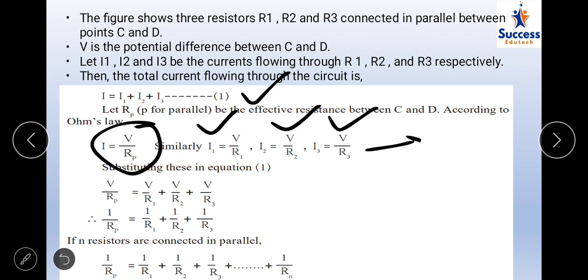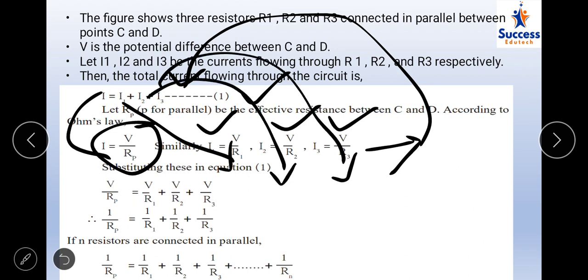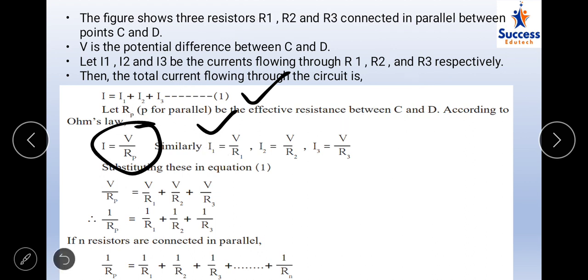When we substitute these values in equation number 1, which says the current is the sum of the individual currents I1, I2, I3, we can substitute the value of I as V by Rp, I1 as V by R1, I2 as V by R2, and I3 as V by R3. We substitute all these three values in equation number 1, and V from LHS and RHS can be taken as common.